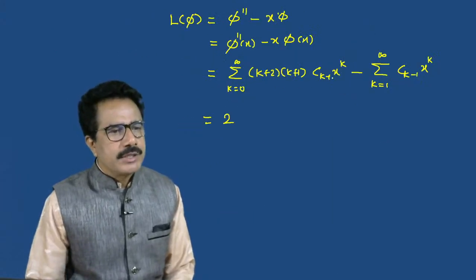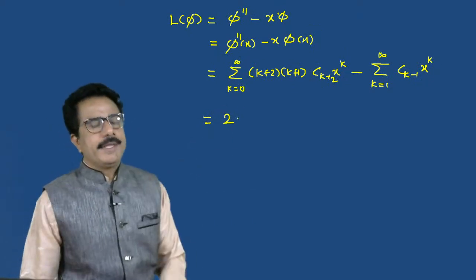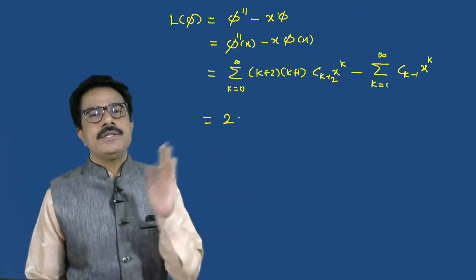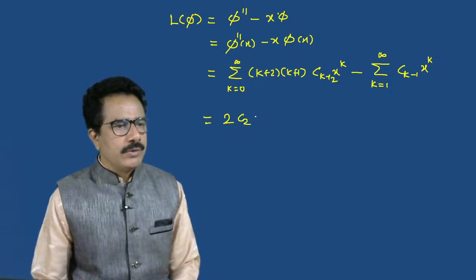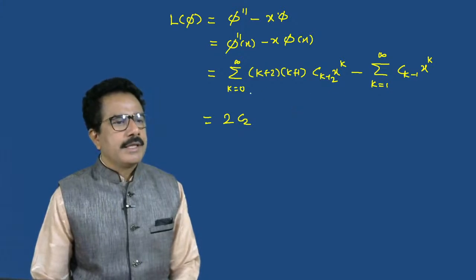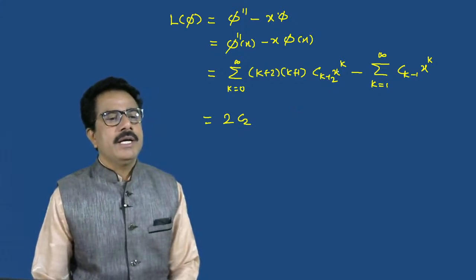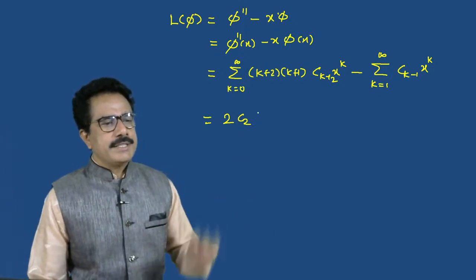Put k equals 0 first and take one term out: 2 into c2 x raised to 0, which means 1. Okay, this is the first term.